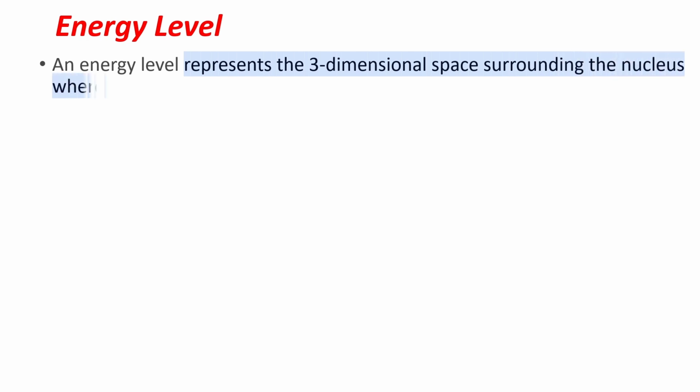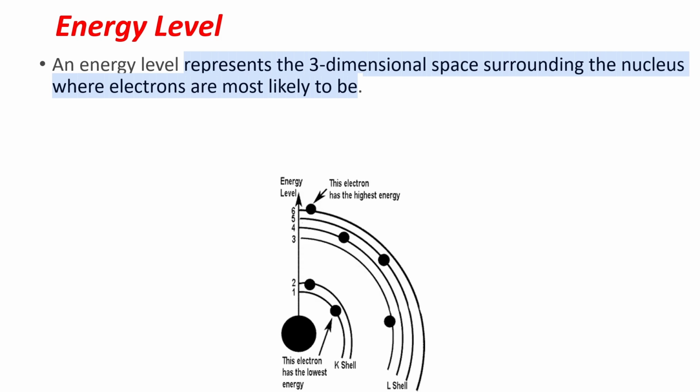Now see the energy level of electrons. An energy level represents the three-dimensional space surrounding the nucleus where electrons are most likely to be. We know every atom has a nucleus and electrons. The nucleus is at the center and electrons are surrounding the nucleus with some energy levels, as seen in this diagram.